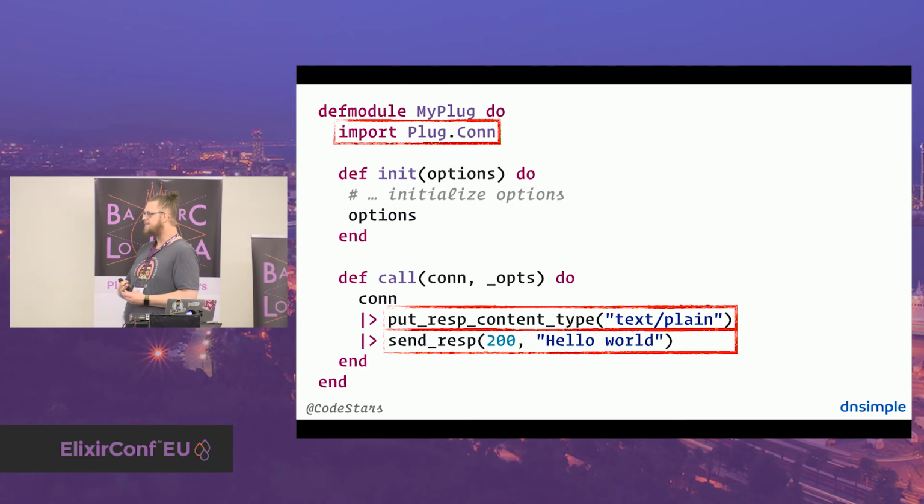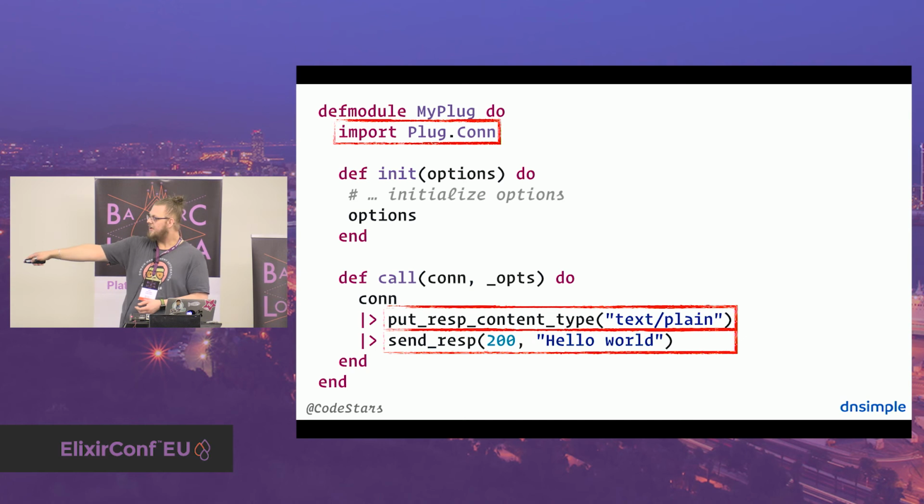So that's really flexible. And then what we do here, we pass the connection to the function put response content type, which is text plain, and then we pass down. So that's also a contract of plug. You always return an updated connection struct. So you just pass around the connection struct, and everything you need in plug is in this connection struct. This will return an updated plug connection with the correct header set, and then this will also set the state to set, because we set the response body. It sets the status code and also the body.